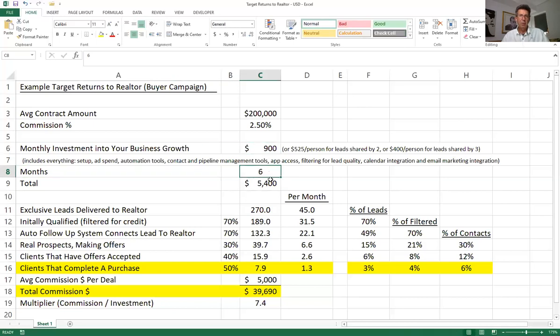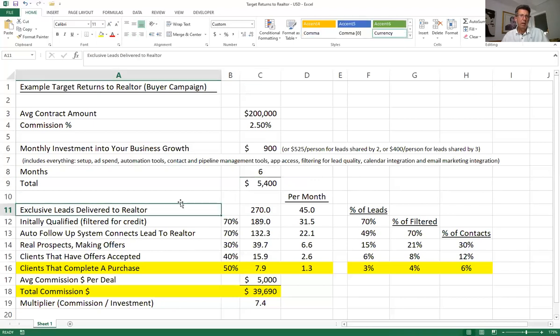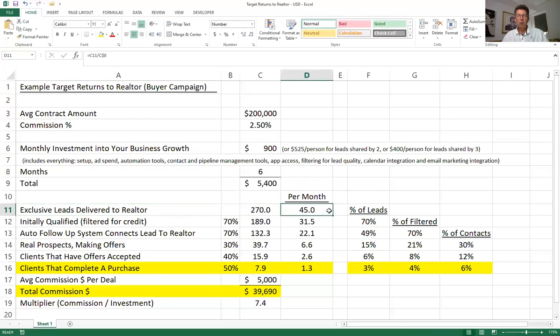Obviously $900 a month times 6 months is a total investment of $5,400. That's when I get to work. I begin delivering exclusive leads to you. And in terms of volume, I can see myself over those 6 months delivering 270 leads, or about 45 a month. That's my target to hit or exceed.